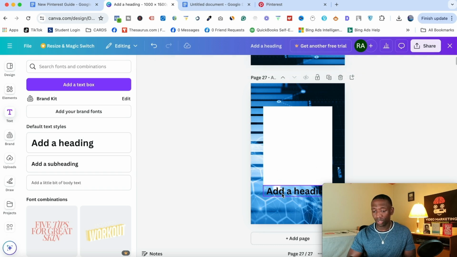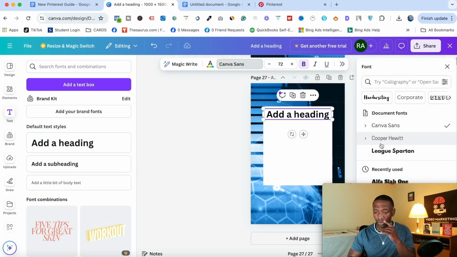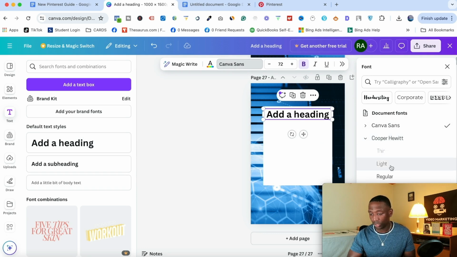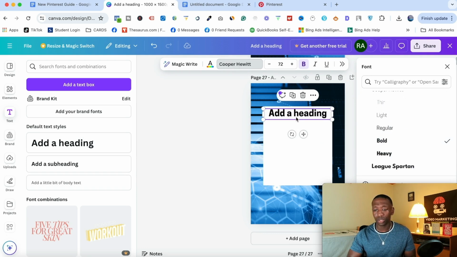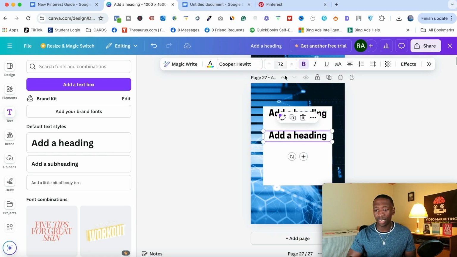Okay, now what I'll do from here is I'll move this up, and then I'll turn this into Cooper Hewitt, and we'll use Cooper Hewitt bold. All right, so we'll do that one, and then we'll also do a duplicate of that. Let's go ahead and bring this down in the middle. And then for the last one, I'll duplicate it again, but what I'll use is